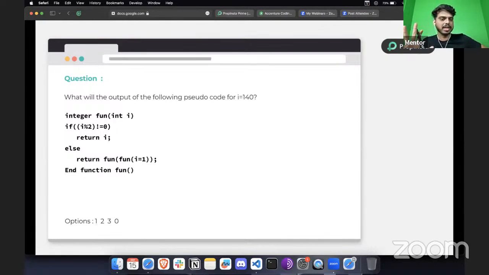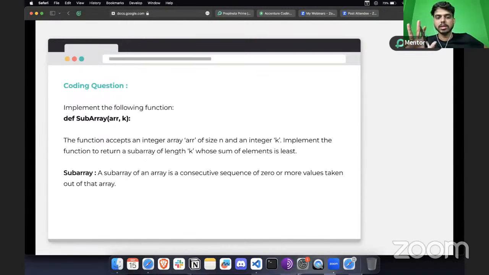All right, this is the last question that we have for pseudocode. I'm not going to solve this. You are going to tell me what will be the output, and if you can explain, that would be really great. After that, we are going to solve this question for the coding. For the coding part, I'm going to give you a roadmap, or break it down into smaller parts, and you're going to tell me what approach you would use.